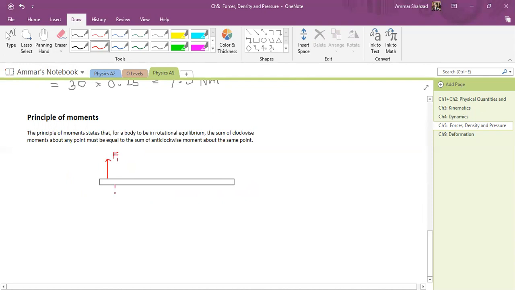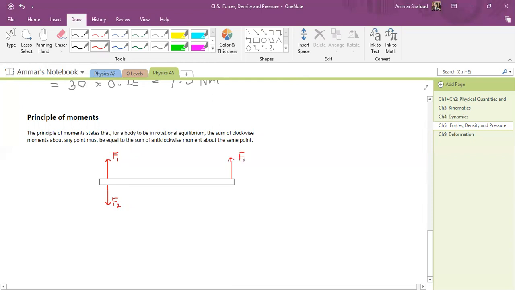Let's say there is a second force in this direction, F2. Let's say they both are acting at the same point. We can even do that. F2, upside down. So let's say this is F2. And let's say there is this force, F3.